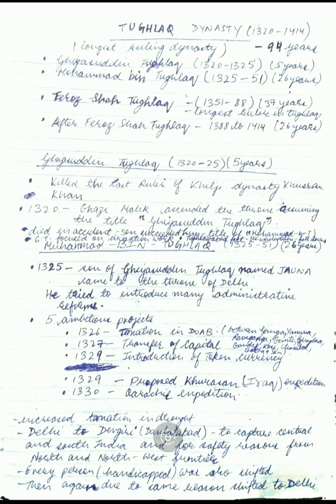He died in an accident. His son succeeded him, and his title was Muhammad bin Tughlaq. Ghiyasuddin Tughlaq focused mainly on irrigation work, and he developed the city of Tughlaqabad.